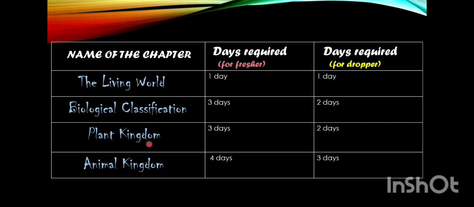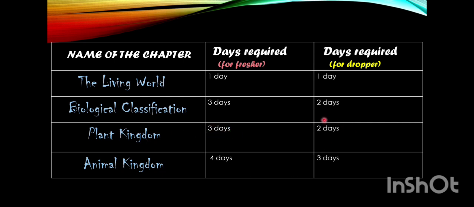Whenever you study the plant kingdom, the life cycle is also very important. So try to split it: algae, then bryophytes, and the intro part in the first part; in the second part, pteridophytes and gymnosperms. Then the third part will be angiosperm and full revision on the third day. So like this, for a fresher you can utilize these 3 days.